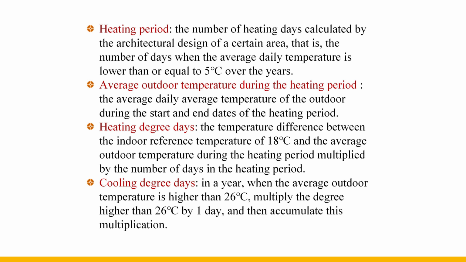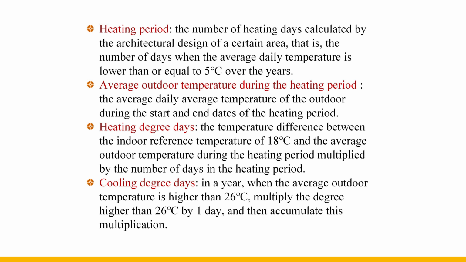The average temperature of the coldest and hottest months can reflect the local degree of cold and heat. However, since the focus of building energy-saving design is to control the energy consumption of heating in winter, the energy consumption of air conditioning cooling in summer, and the use of natural ventilation in transitional seasons, the demand for heating and air conditioning cooling is not only based on the temperature, but also on the continuous low temperature or high temperature.